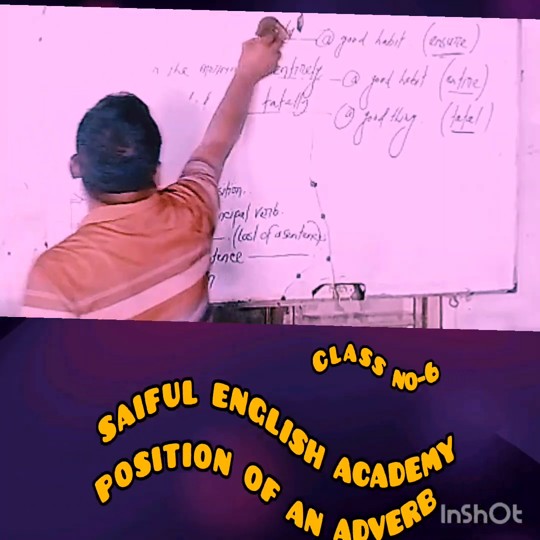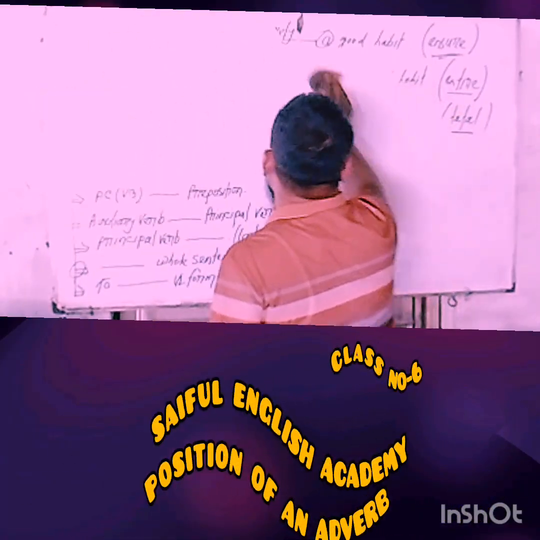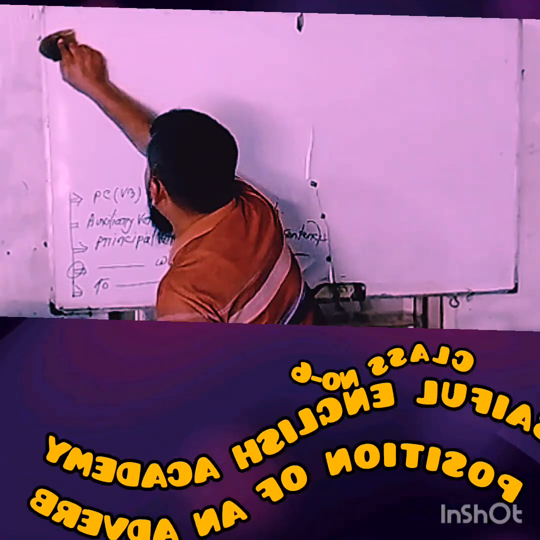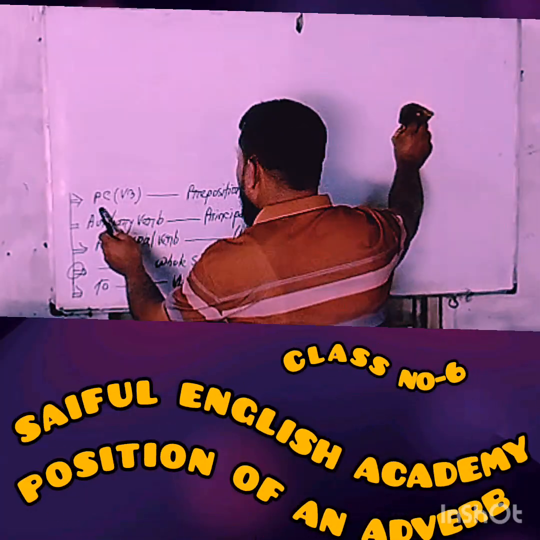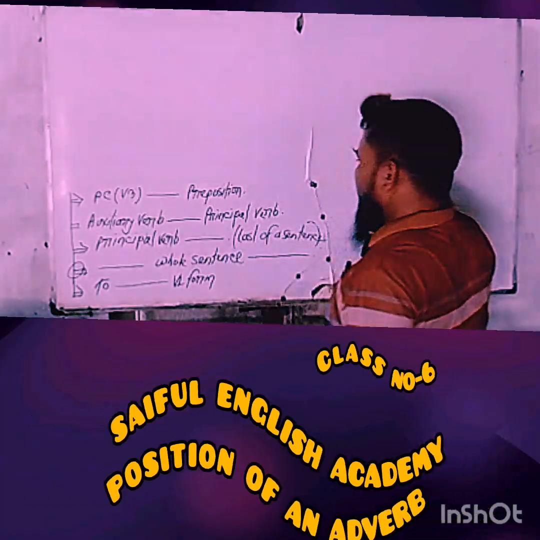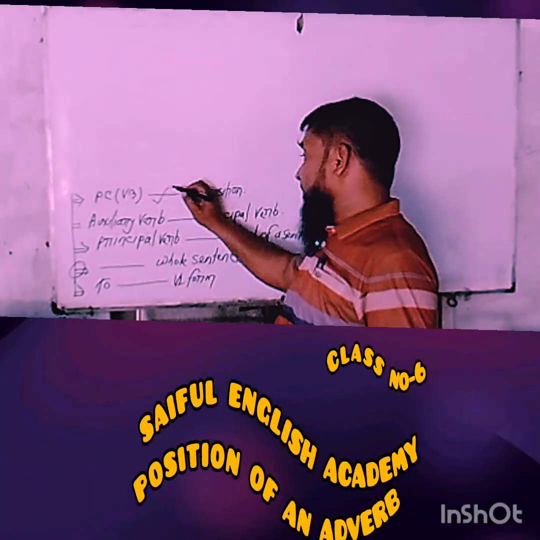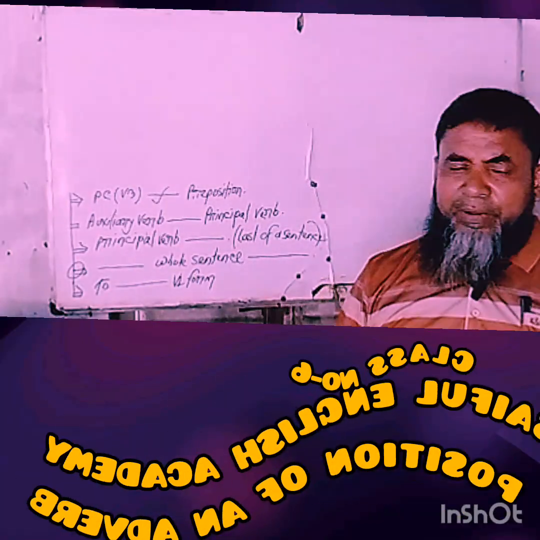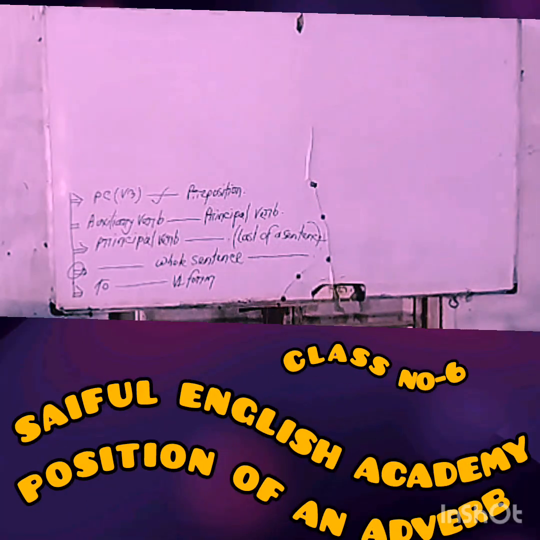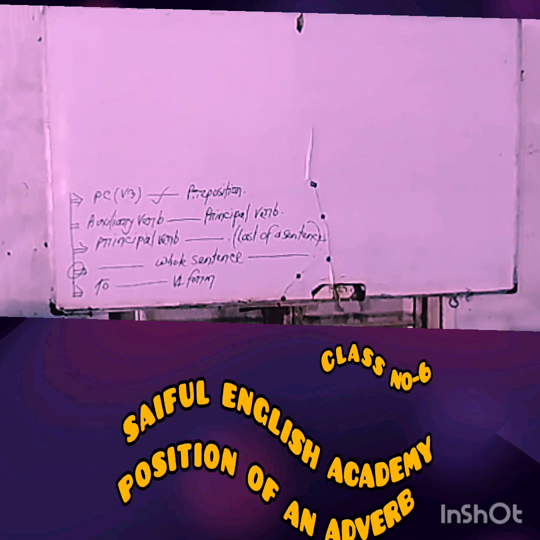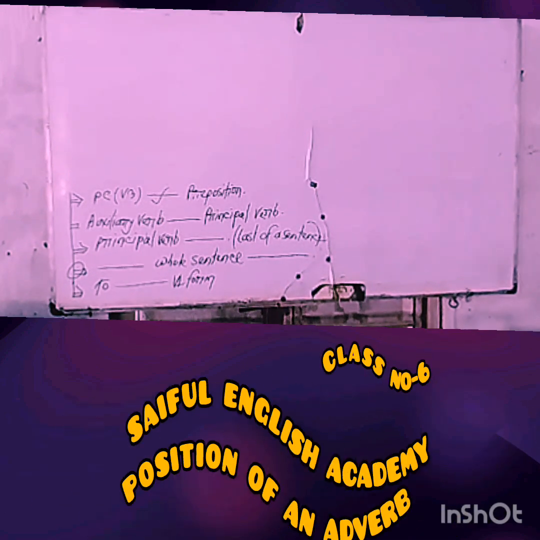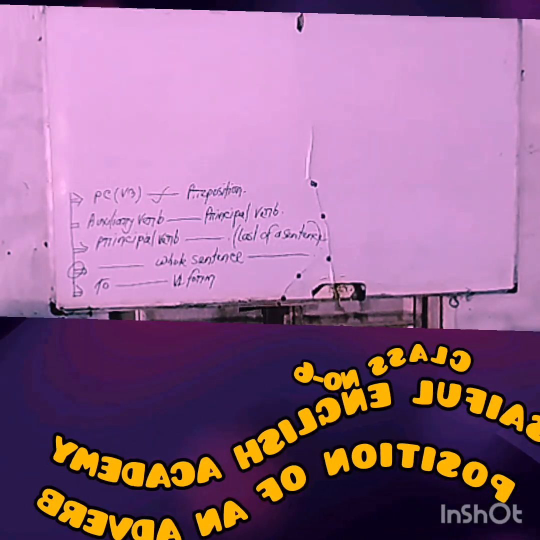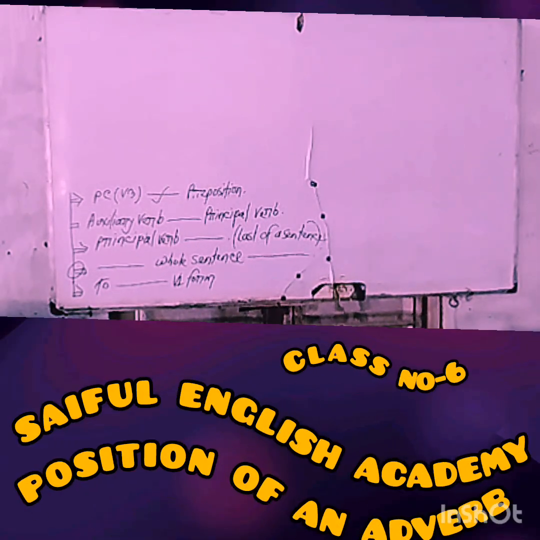Learners, let's now think about the next position of an adverb in a sentence. If you notice any gap between the V3 form of a principal verb and a preposition, in this case you will have to use an adverb form of the base word, and various kinds of examples may be given with the reference of this position. So, dear learners, take a look at the board and try to understand.